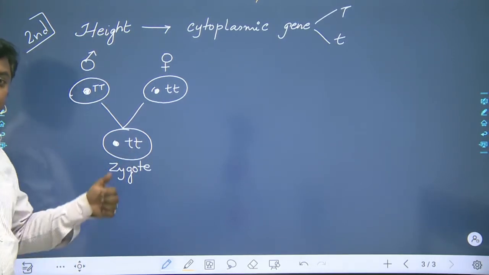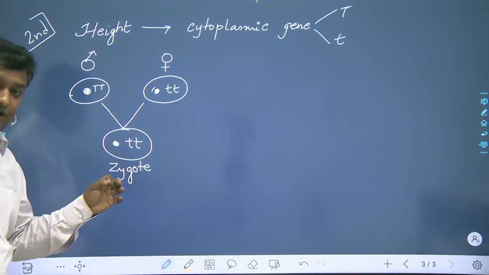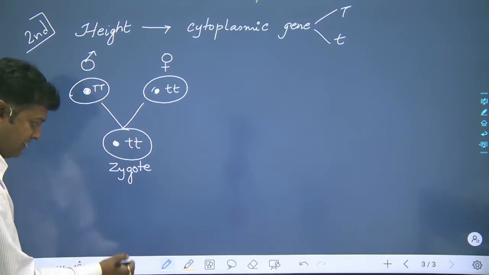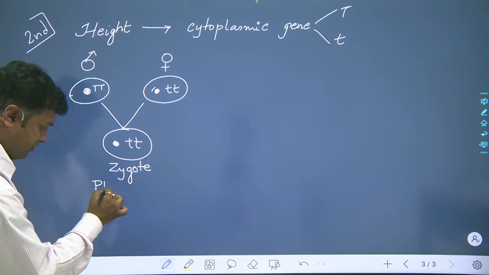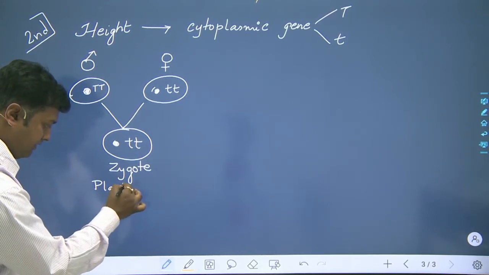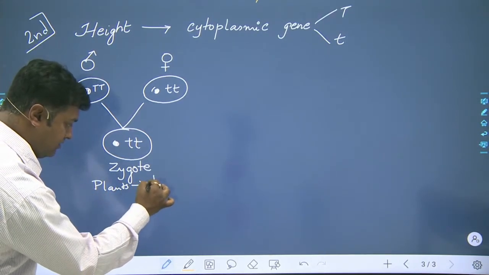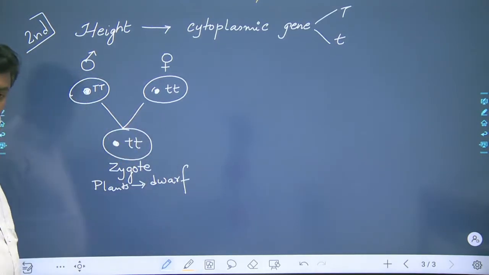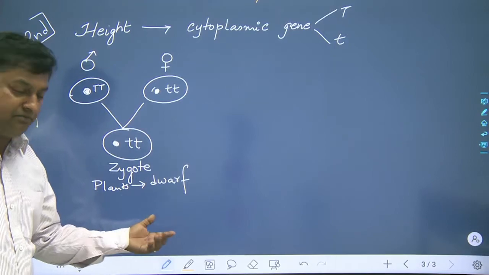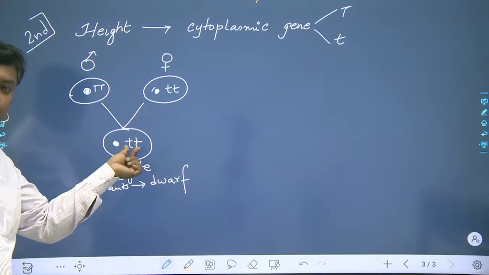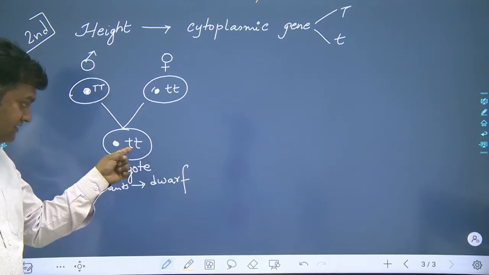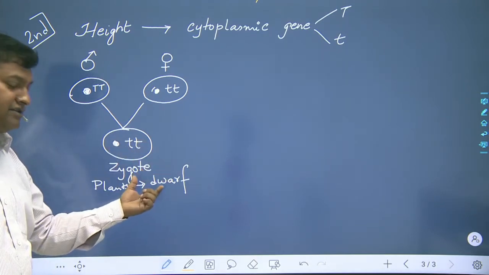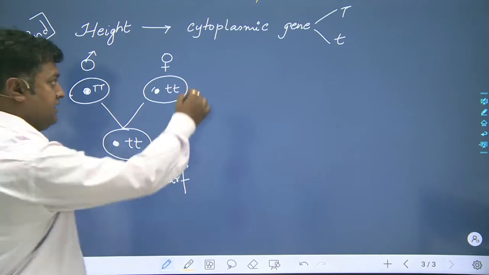Small t will be a homozygous recessive condition, so it will be getting expressed, and here we can say that the plants which are being produced are dwarf. Clear? The plants are dwarf. Why are they dwarf? Because the cytoplasmic gene which is present over here is now expressing itself because it is homozygous recessive, and hence all the plants have become dwarf.